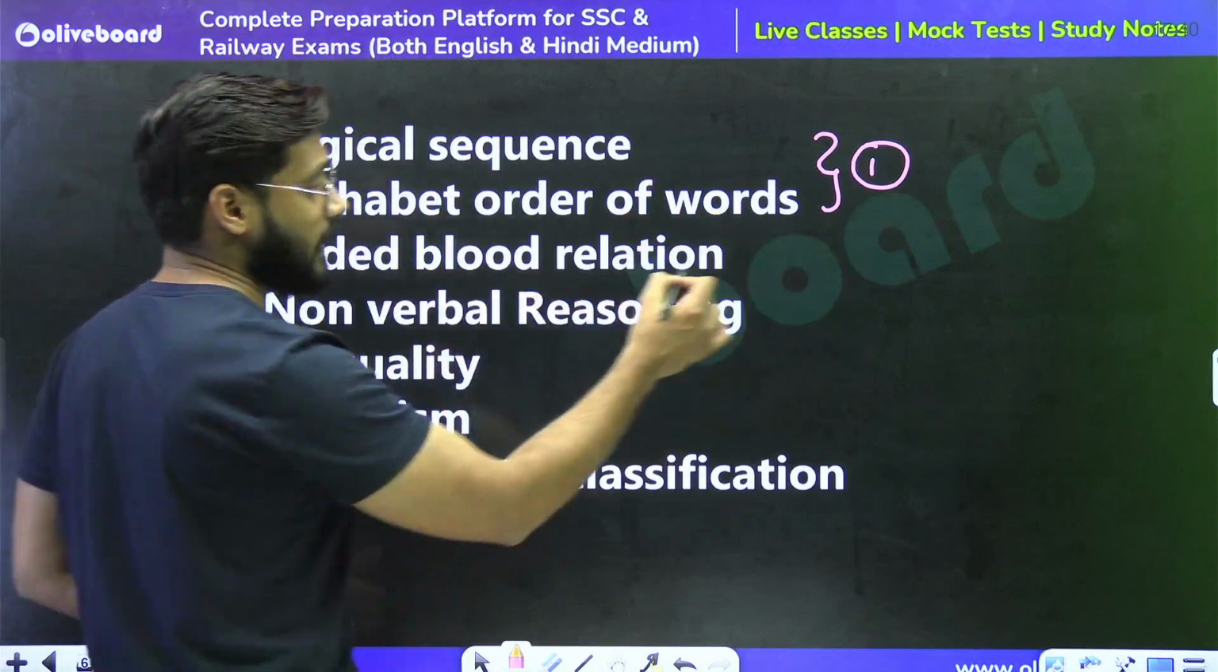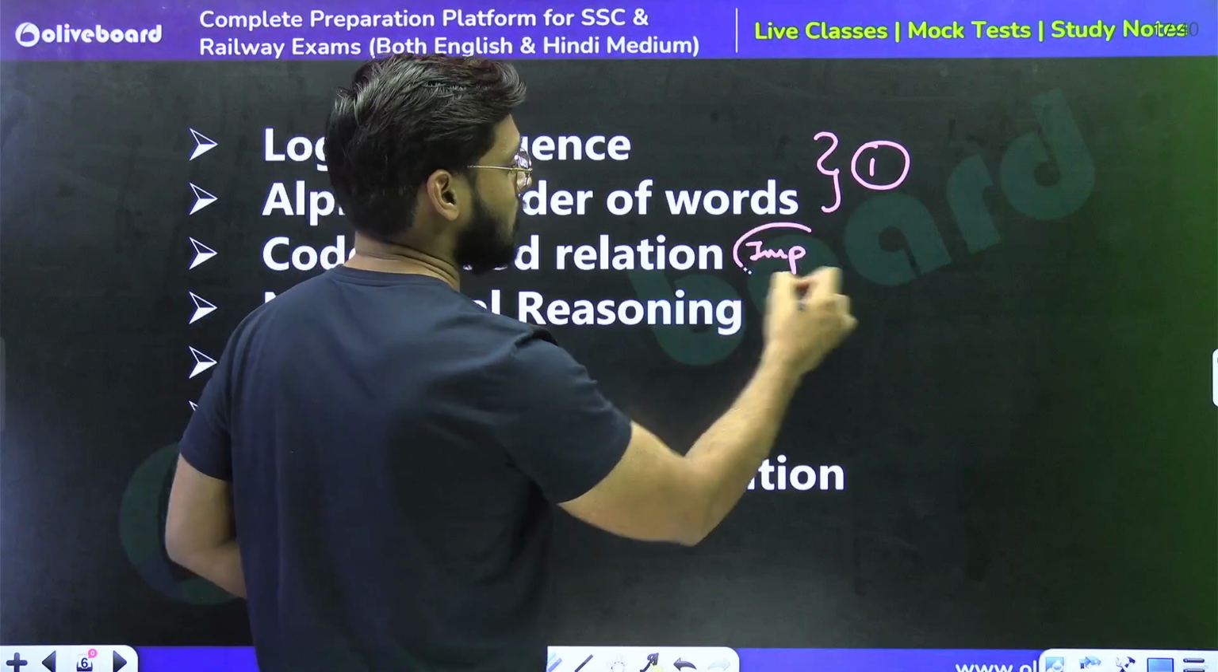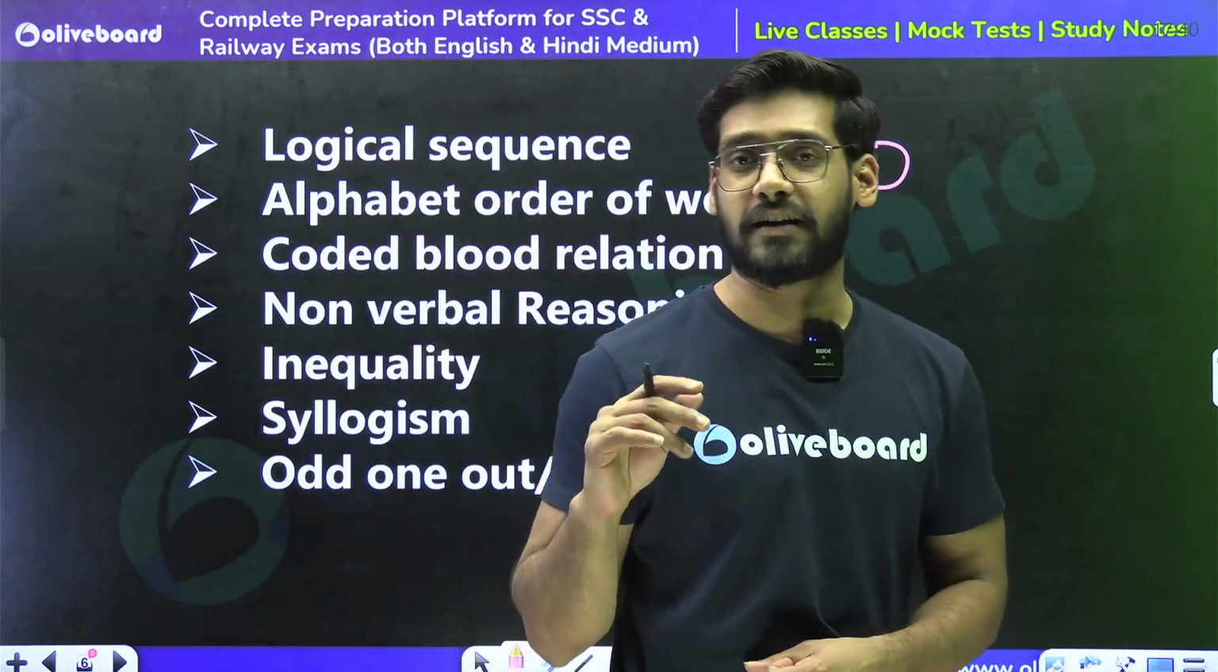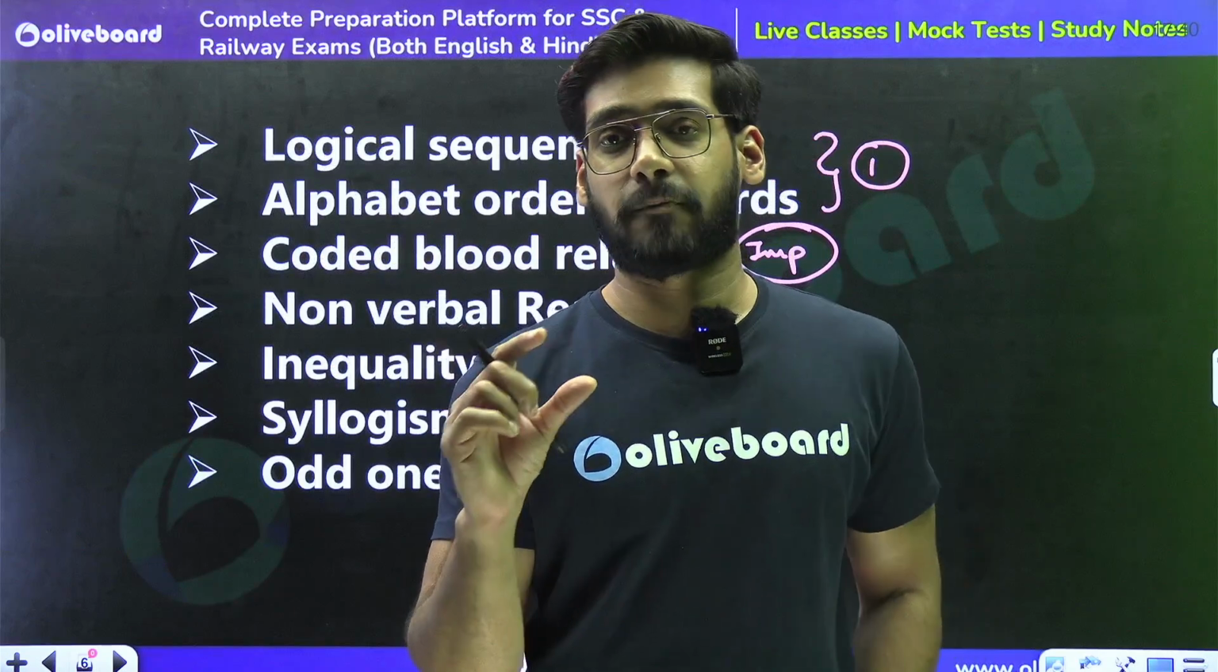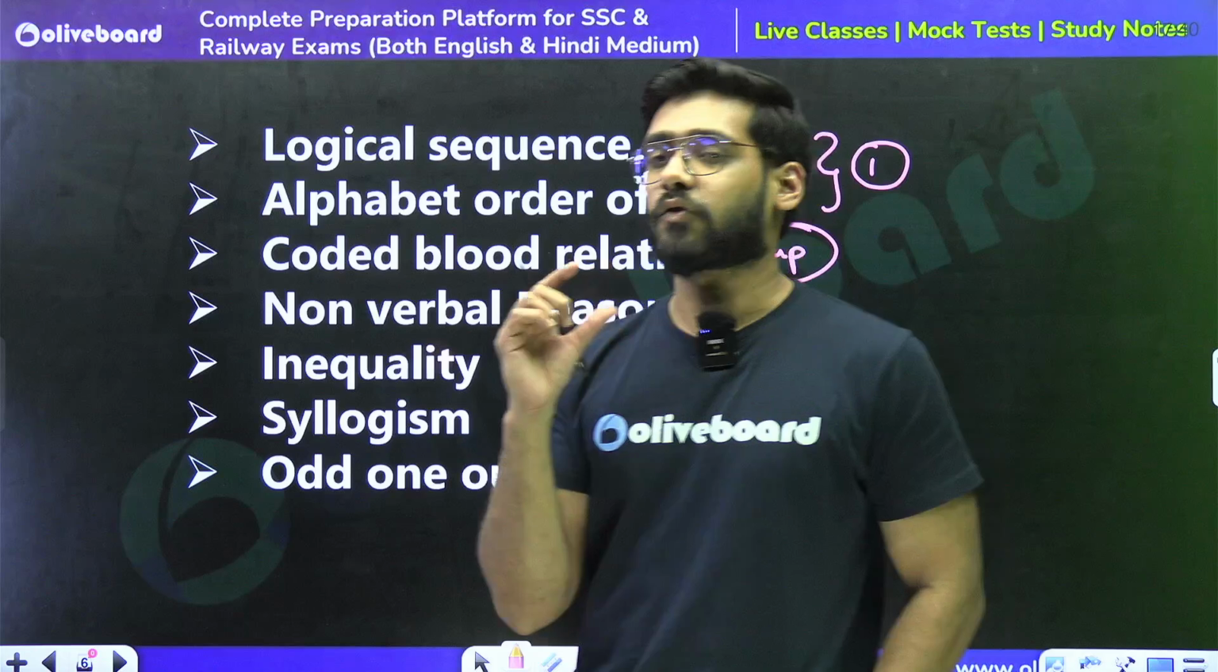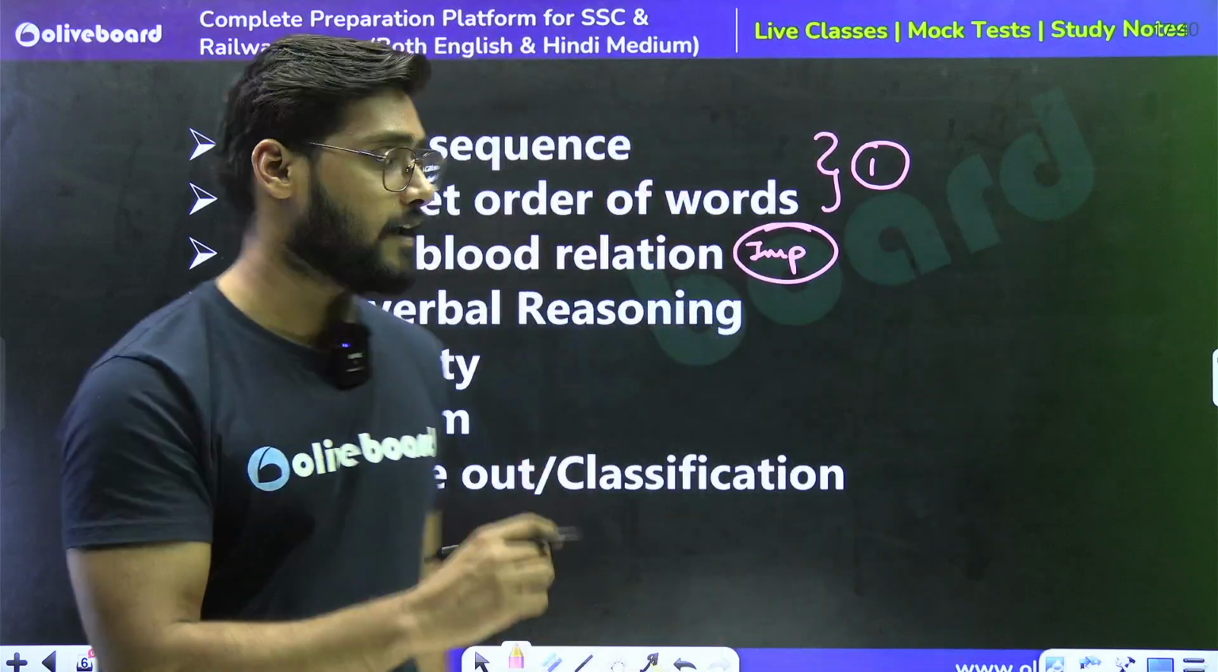Coded blood relation, very important, very important. We can see 1 or 2 questions from coded blood relation, because this part of blood relation consumes a lot of time. So coded blood relation can be asked in the examination as well.